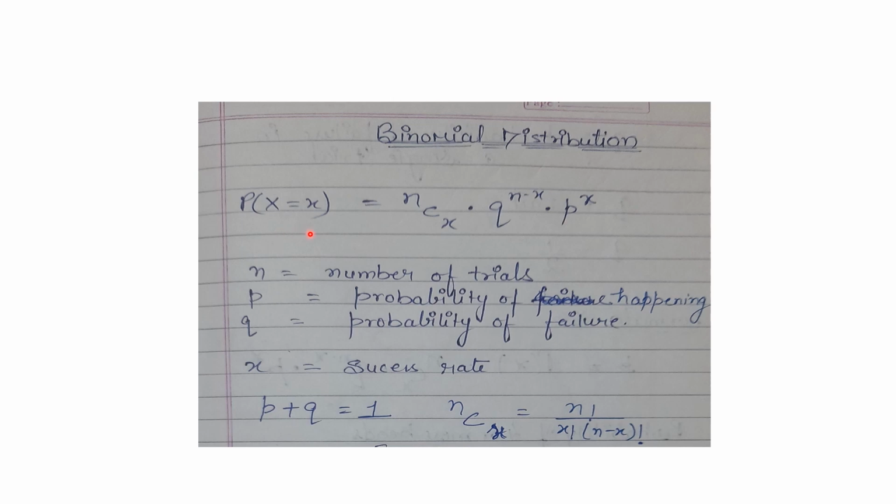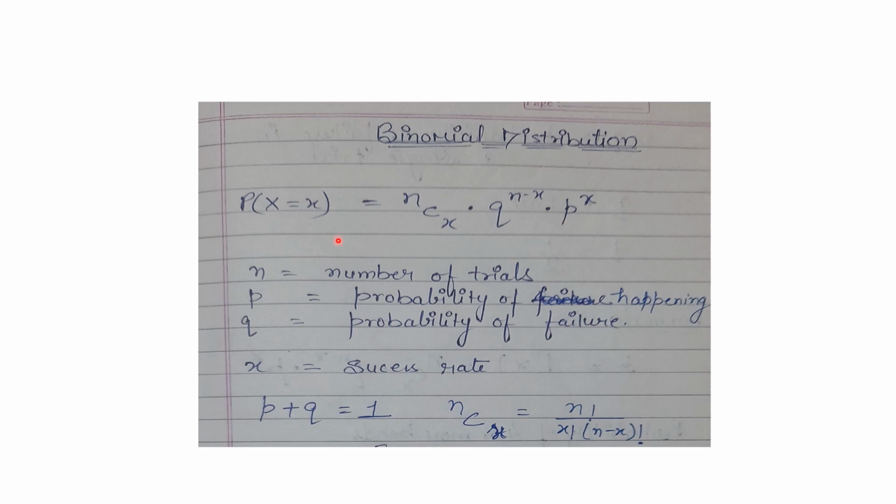probability of x successes is equal to nCx into q to the power n minus x into p to the power x. So this is the formula for binomial distribution, and this is the only formula for solving all the practical questions related to binomial distribution. This is the only formula we have to learn before solving our practical exercise questions. So I'm repeating it again.